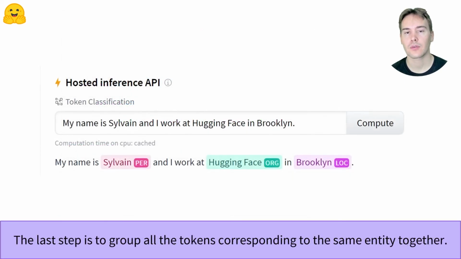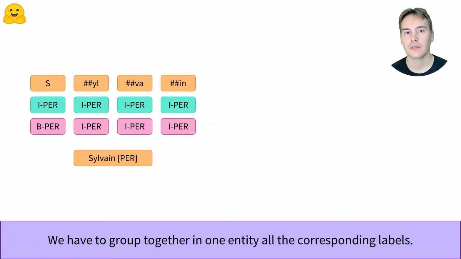The last step is to group together tokens that correspond to the same entity. This is why we had two labels for each type of entity, I-PER and B-PER, for instance. It allows us to know if a token is in the same entity as the previous one.